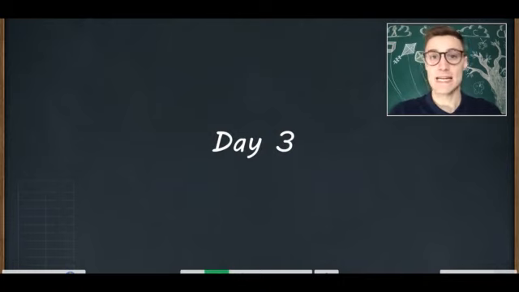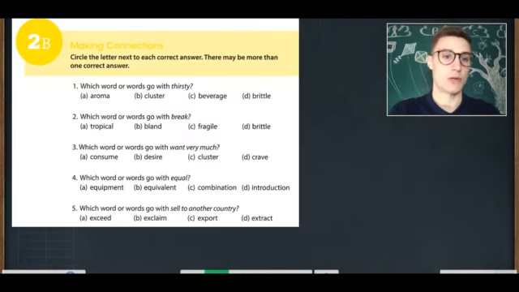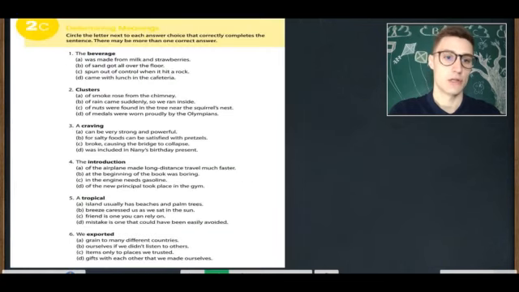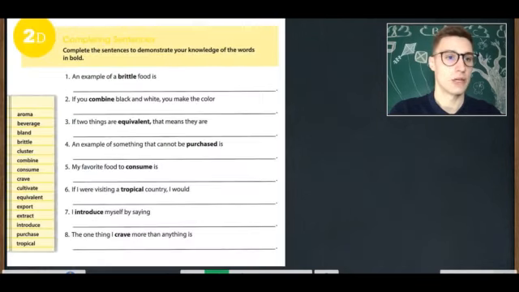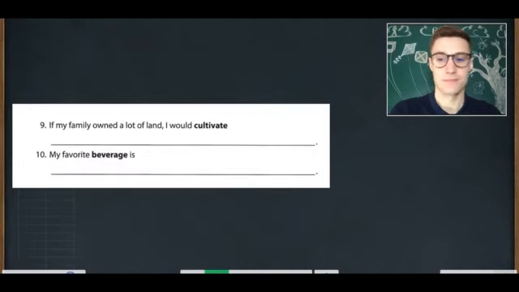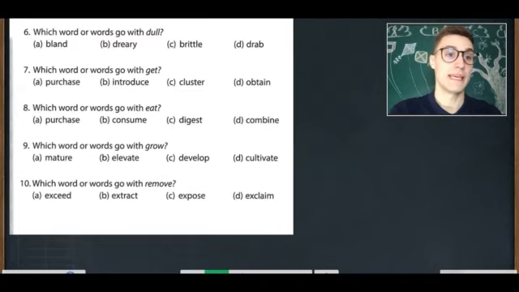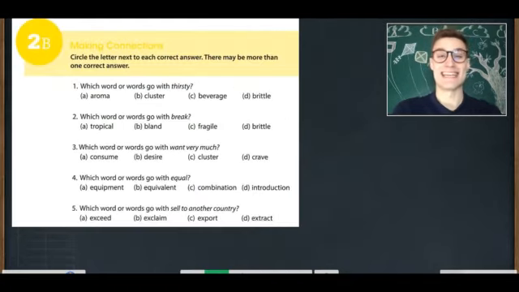Now in today's lesson we will answer some activity questions. Make sure that you have activity 2B, 2C, check, and 2D. So it's 2B, 2C, and 2D. Let's begin with 2B, Making connections. Circle the letter next to each correct answer. There may be more than one correct answer.